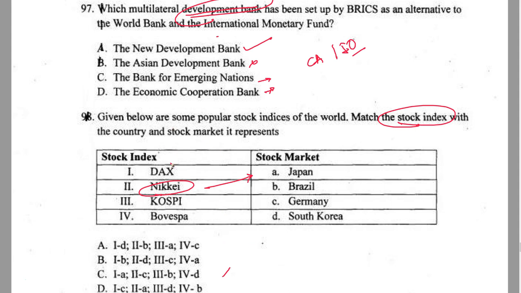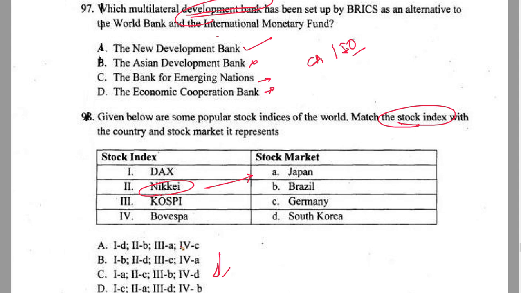So then we talk about DAX. DAX is nothing but Germany. So where is C? In the same option, do I see one going with C? Yes. So your answer is option number 4, right? So D is your answer. You don't really have to get into Kospi and Bovespa and all that stuff. A lot of people don't know about this. But yes, you know Nikkei, that's Japan, you got number 1.